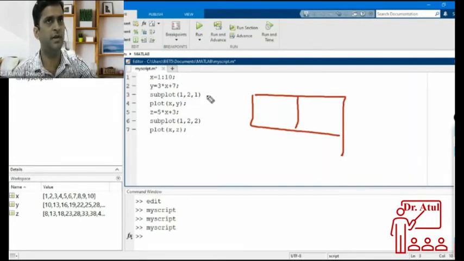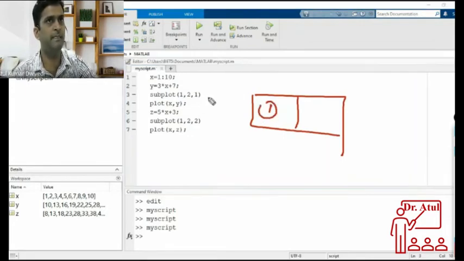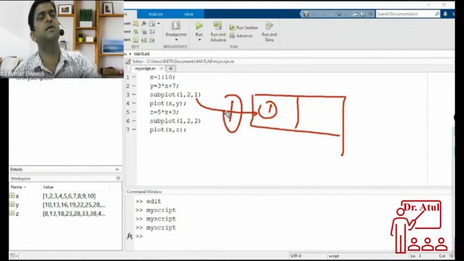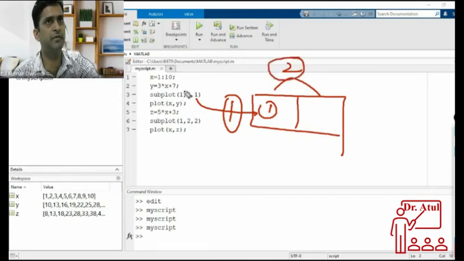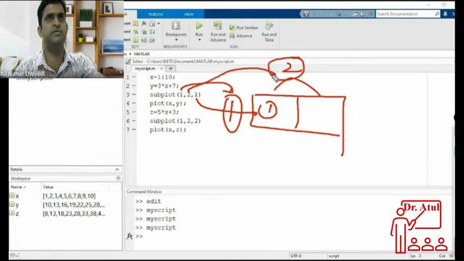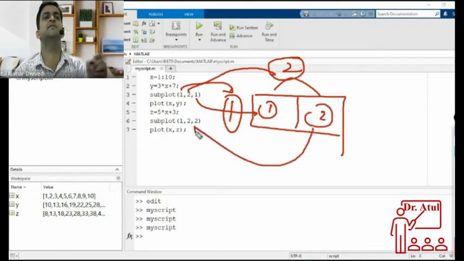The first figure is this one, therefore I have written 1 here. The second figure, this is 1 row. The first one is for this, and the second is for these two. This 1 is because of 1 row, and the second 2 is because of these 2 columns. And the third one is for this one. Here, this is the second plot, therefore here is 2. Other things are the same.